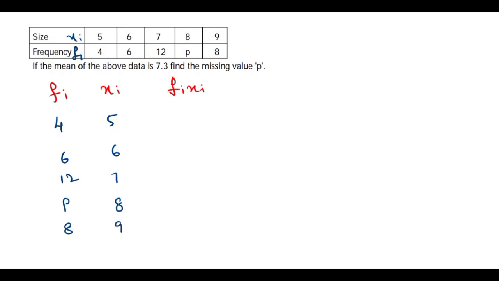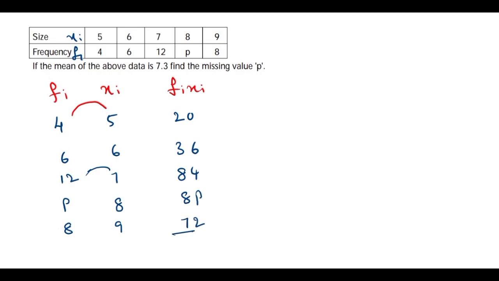You multiply these two: 4 fives are 20, 6 sixes are 36, 12 sevens are 84, and this is 8p, 9 eights are 72.